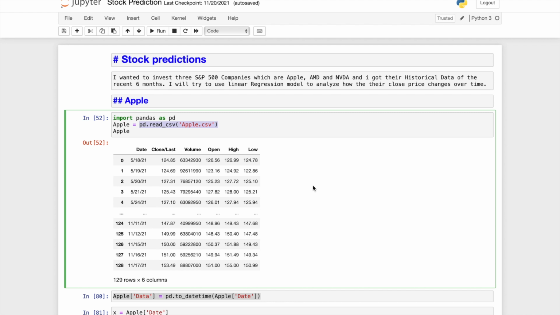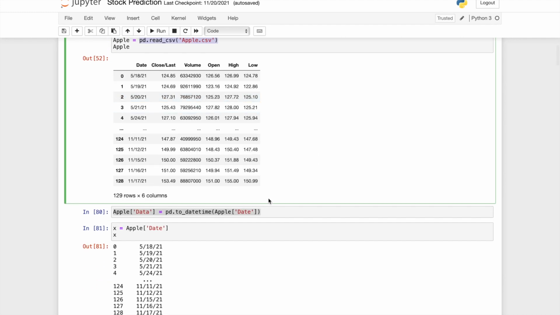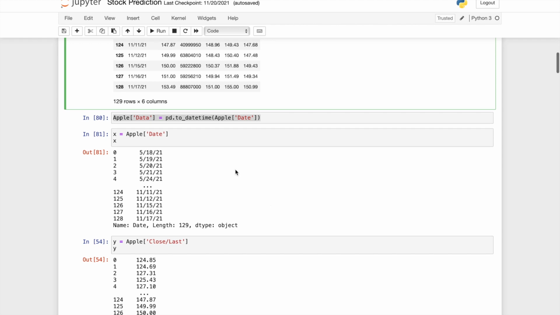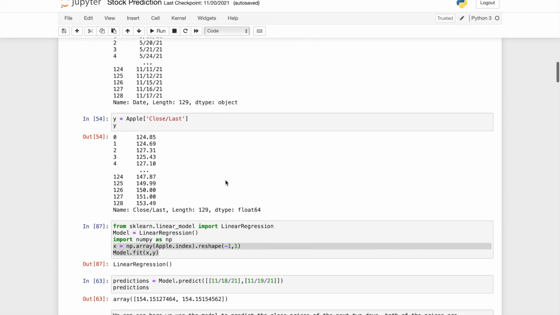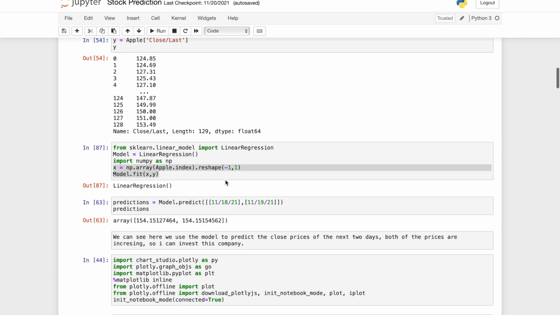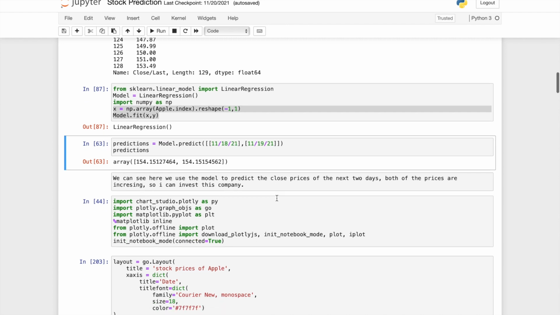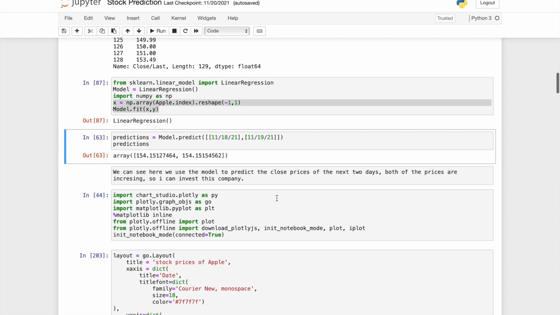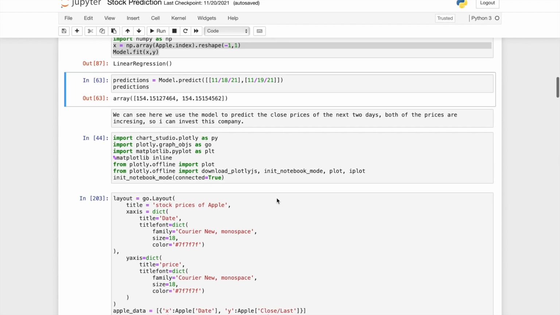So for the first week, I decided to use a linear regression model to see how the price will change over time. First of all, I read the Apple data and I split the data. X is the date and Y is the close or last price of the day. And then I use X and Y to fit the linear regression model, and we can see our prediction of the next 2 days here.